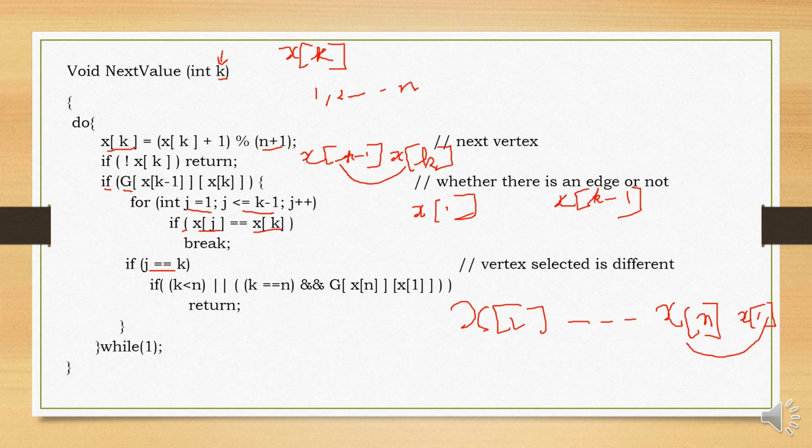So we have already ensured that the previous vertex and this x of n has an edge, but we should also ensure that there is an edge from x of n to x of 1. So if k is equal to n, we also need to ensure that, so that's why using the AND condition, in the adjacency matrix g of x of n to x of 1, there should be an edge, then only return. If not, you have to try to change the nth vertex.